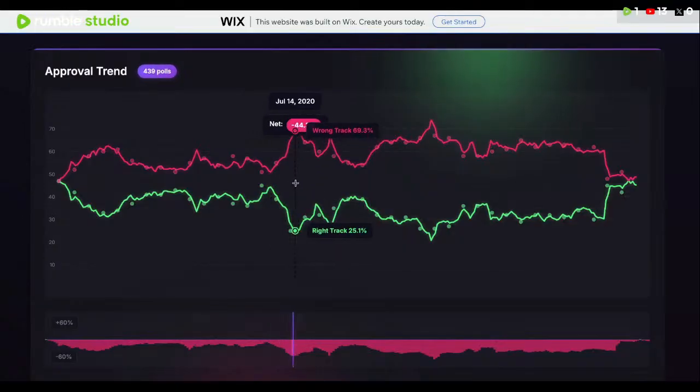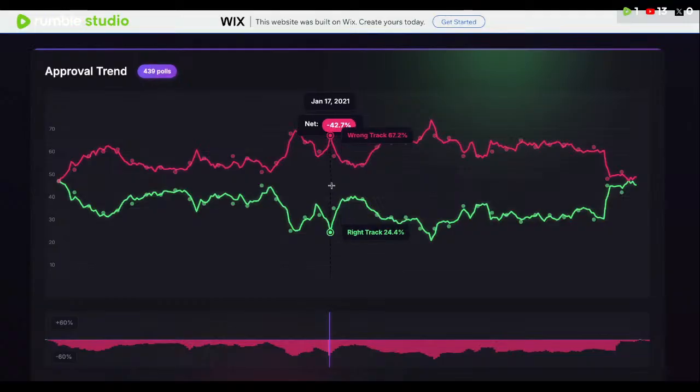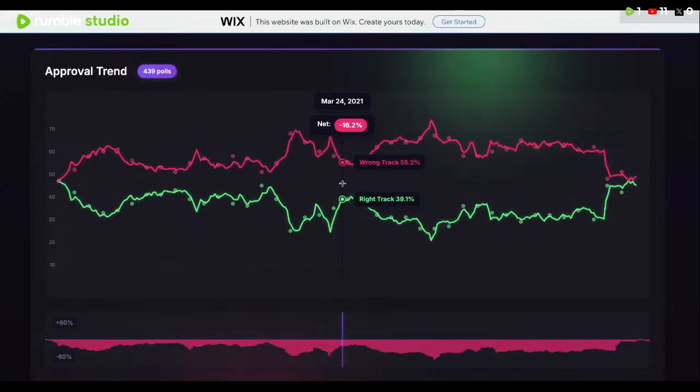And then it dipped all the way down when the coronavirus came. And then, of course, when the election happened, the right track, wrong track went in the wrong direction. And it actually never really went in the positive direction. I mean, it did for quite some time, but the wrong track was still really high, right?